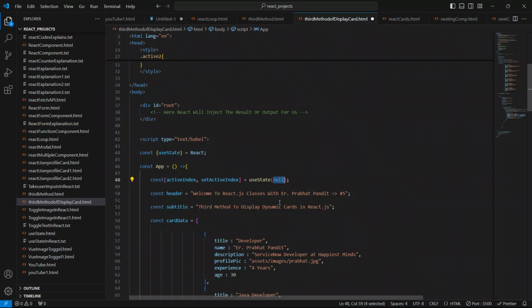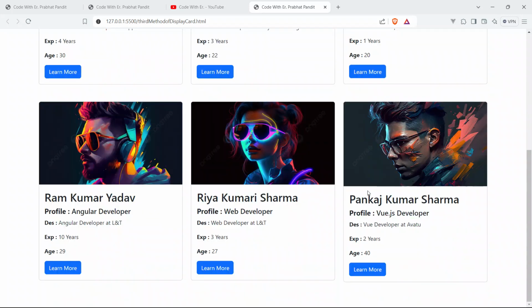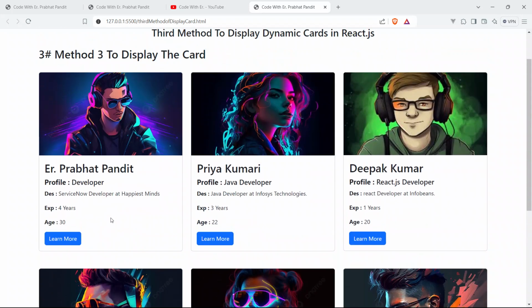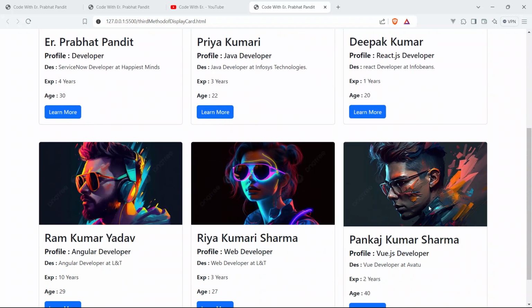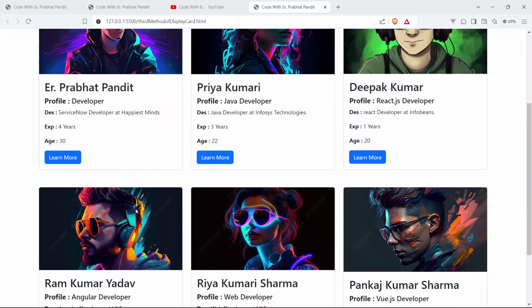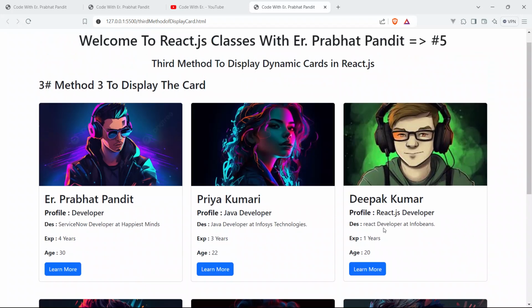Initially it should be null, so when the user clicks on any of the cards, only then will we apply the active class. Whenever the user clicks on any card, only then will we apply the active class dynamically, and we will make the card on which the user has currently clicked active.